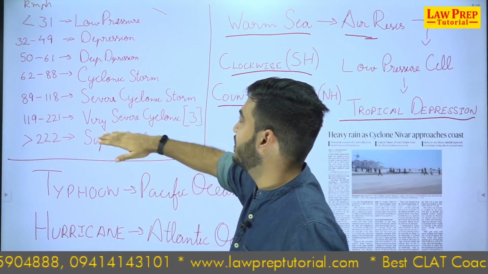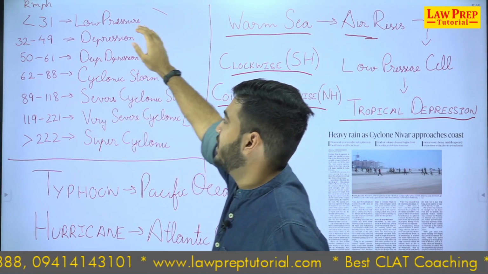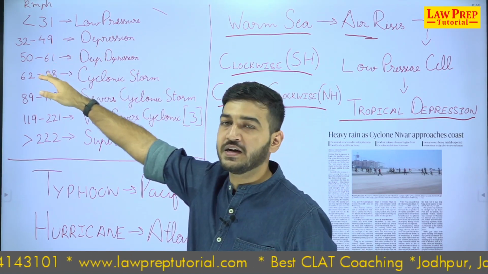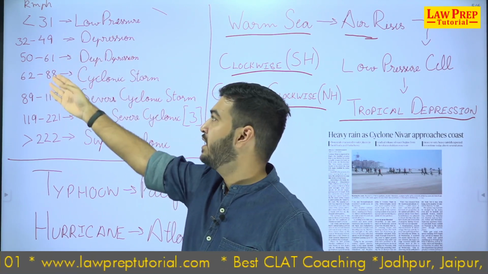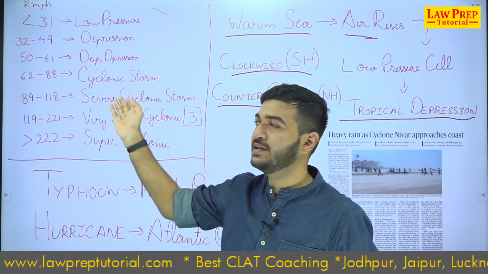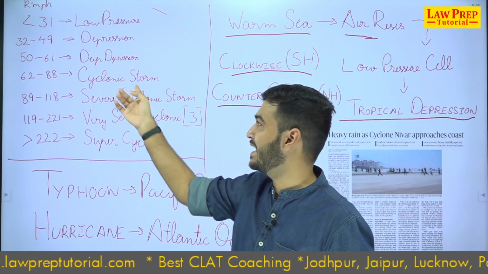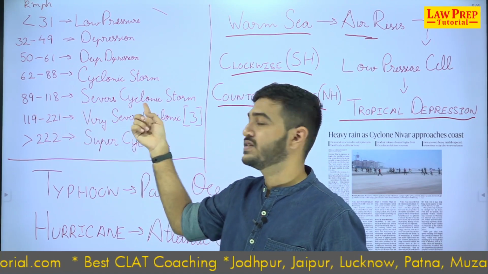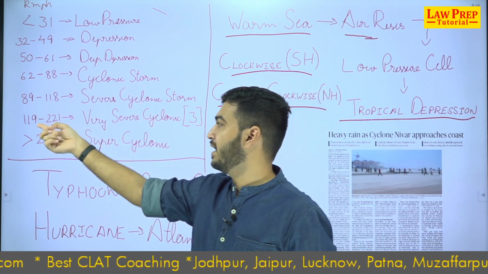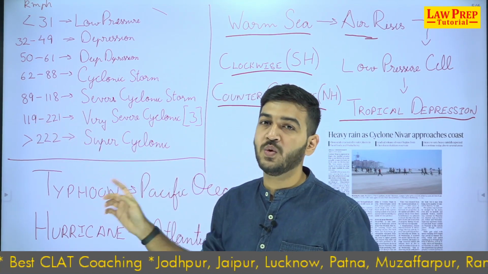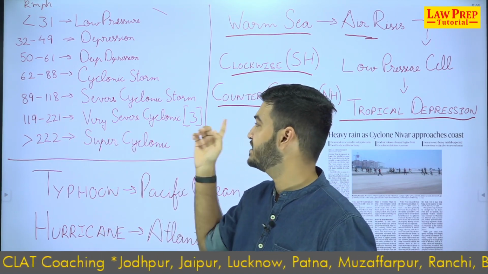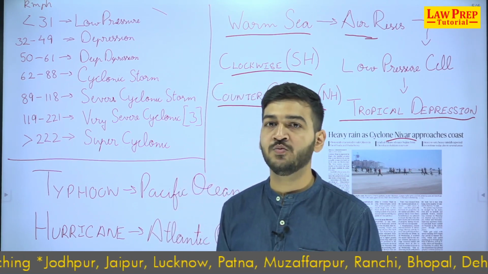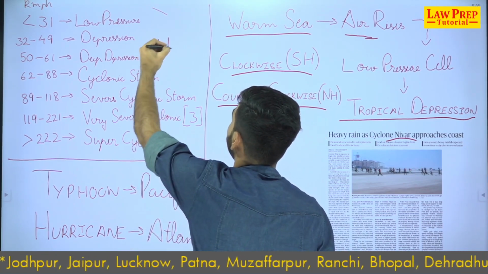Now how do we classify the cyclones? There are 7 categories for it. So if it is less than 31 kilometers per hour, it is low pressure. If it is 32 to 49, it's a depression. If it is 50 to 61, it is a deep depression. 62 to 88, cyclonic storm. 89 to 118 kilometers per hour, a severe cyclonic storm. And 119 to 221 kilometers per hour, very severe cyclonic storm. Nivar is a very severe cyclonic storm with winds up to the speed of 145.